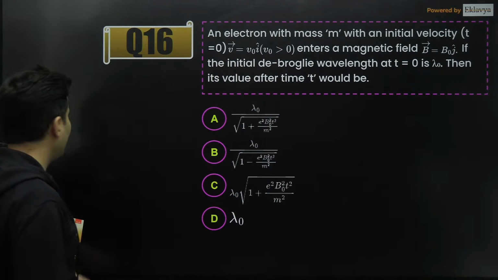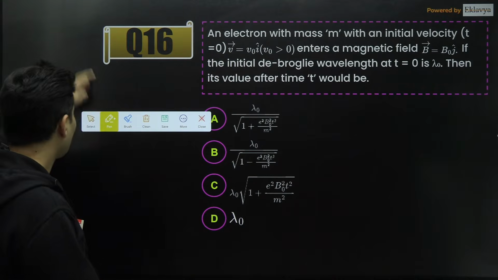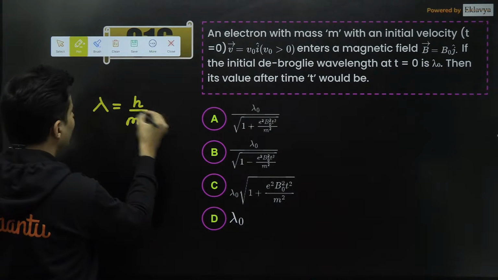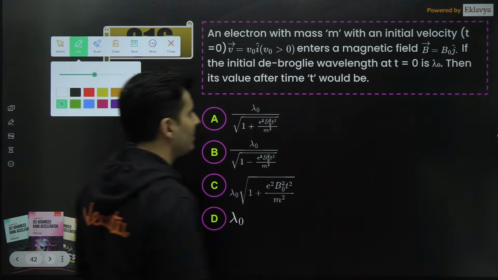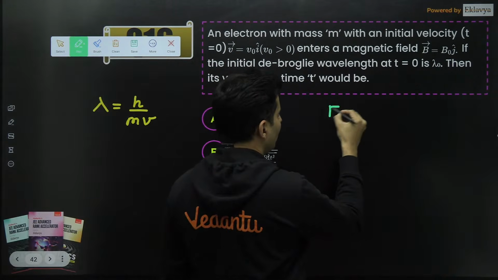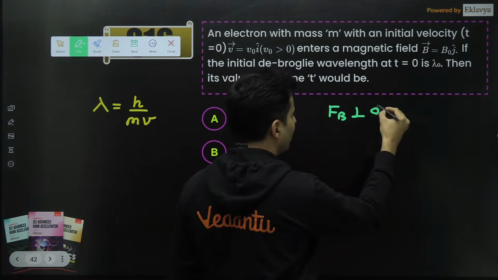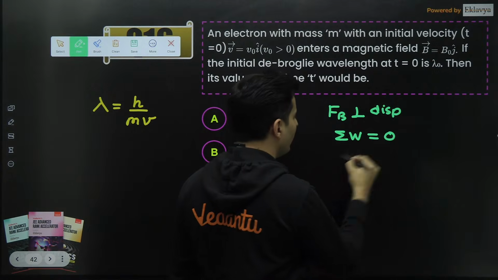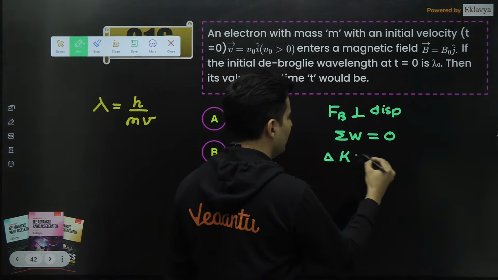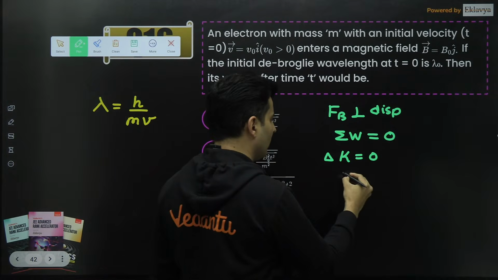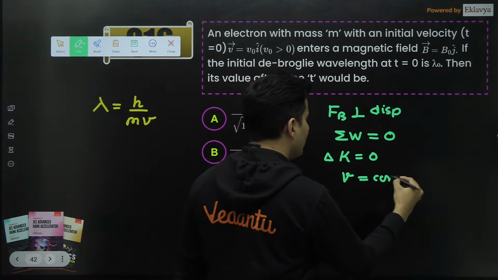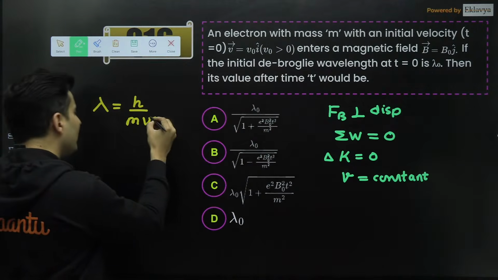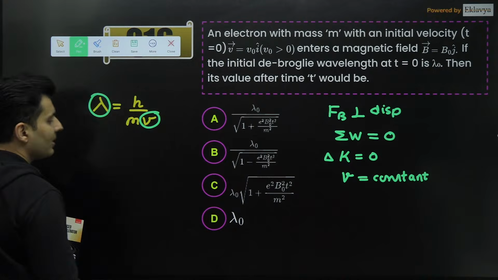This is now very interesting, my dear students. De Broglie wavelength is h by mass into v. Now the best part is there is a magnetic field. The force of the magnetic field is always perpendicular to the displacement, so the work done by it is always zero. So the kinetic energy change will be zero by the work-energy theorem. So the speed will be constant. If speed is constant, lambda will be constant.